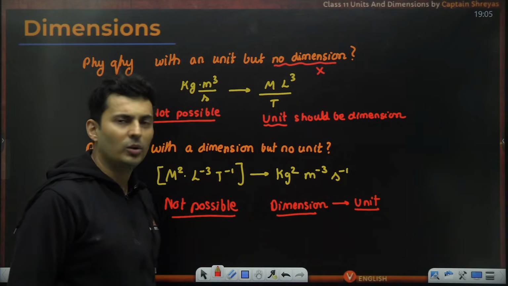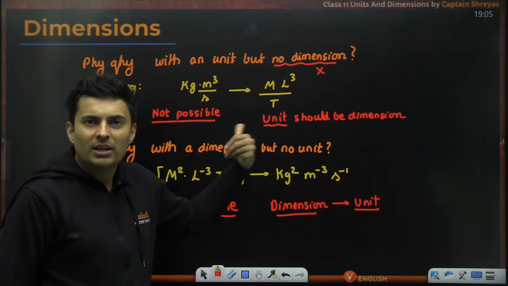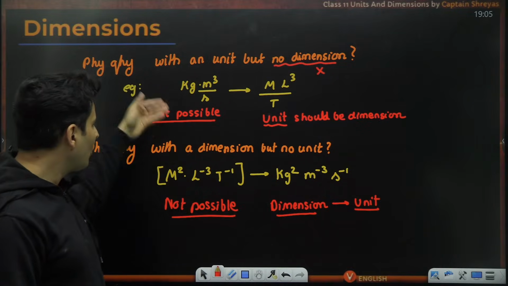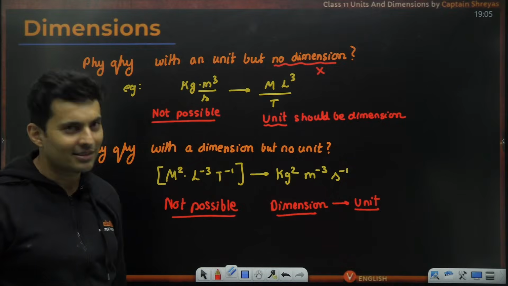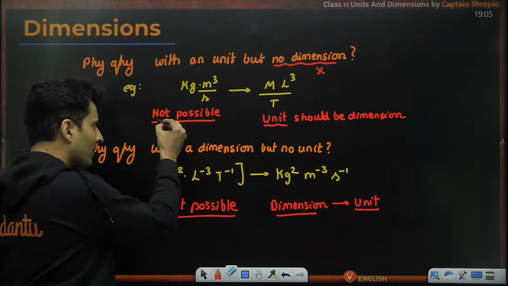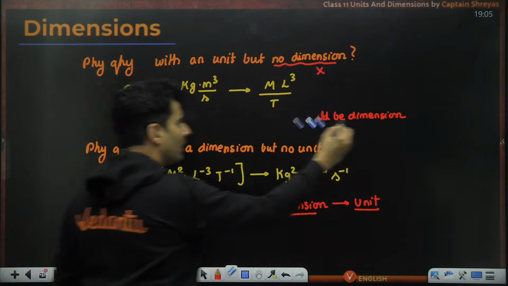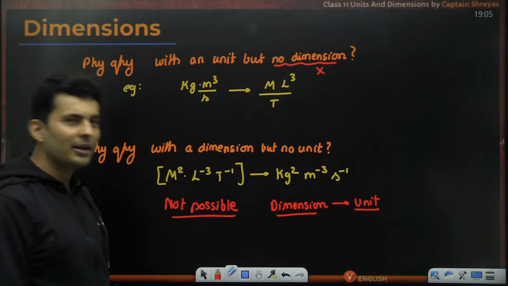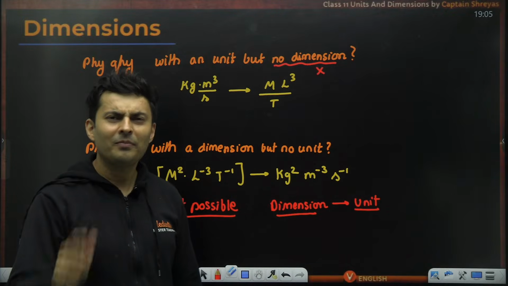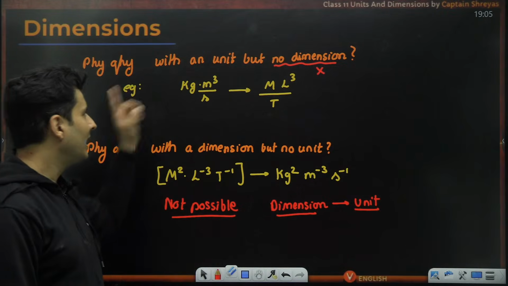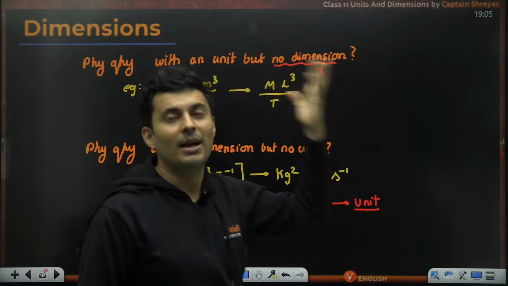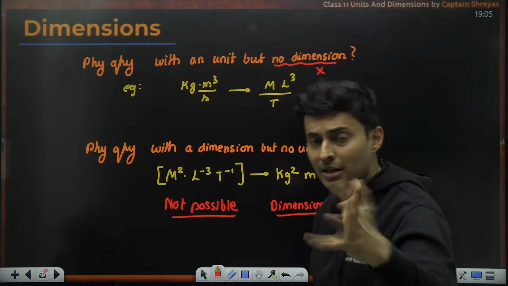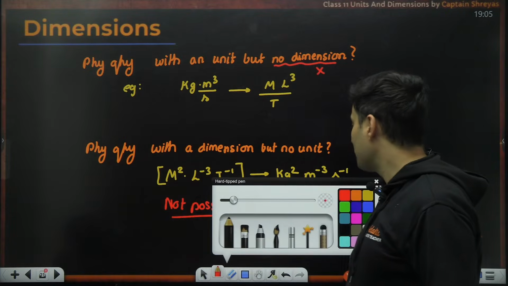But I just told you one of the answers is possible, one is not possible. Sir, then how come you said both are not possible? There is a small catch in this, and the catch is over here. This is actually possible. It's just that I did not give you enough examples. I'll tell you which quantity has a unit but has no dimension.